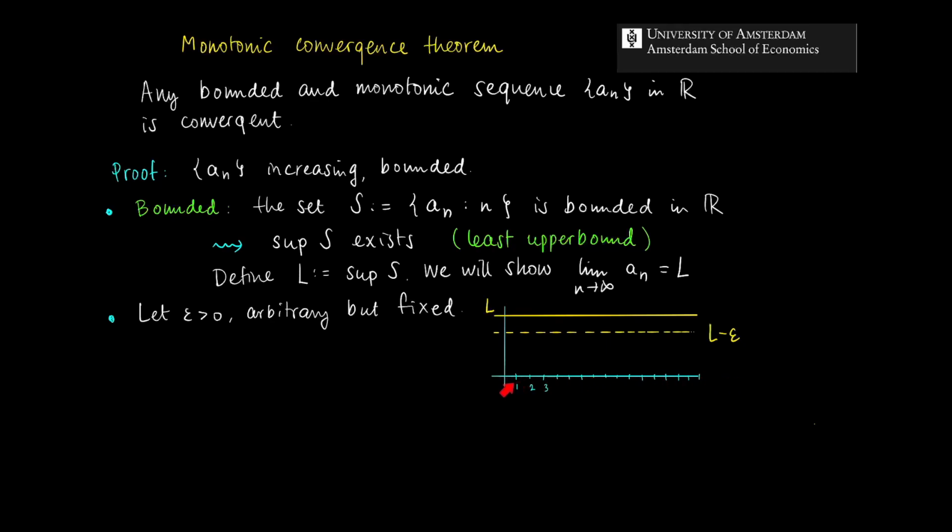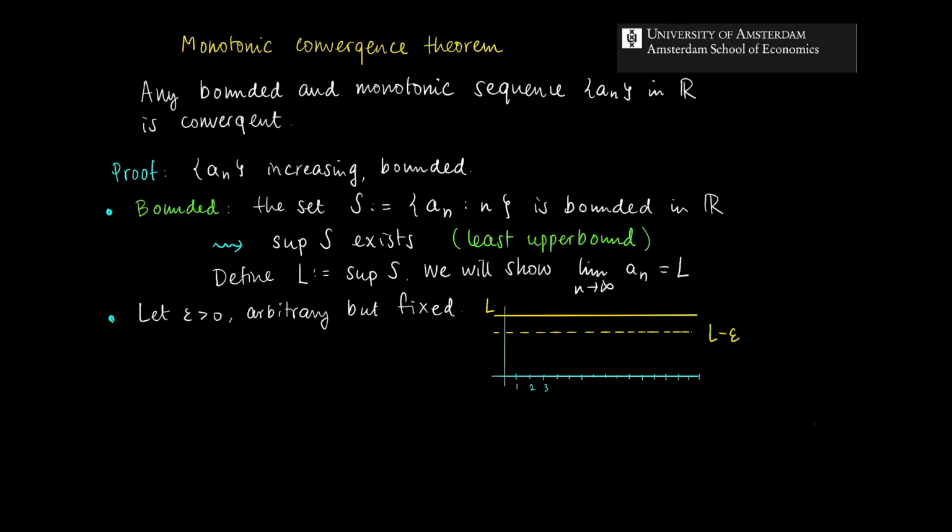So we have index 1, 2, 3, etc. And suppose we have the supremum L. I will just provide it as a line at height L. And here you see the dashed line. The dashed line indicates the line at height L minus epsilon, right? We can already say something about L minus epsilon.